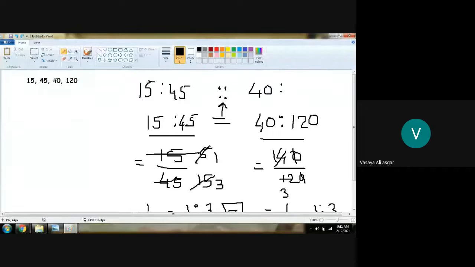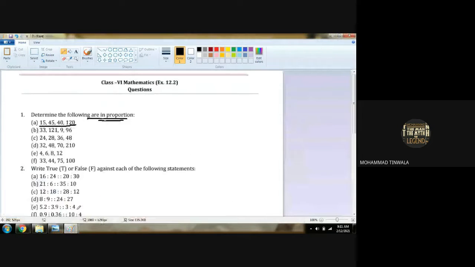Okay, coming back to the question. Question number 2 now. Who will tell me what is the middle term and extreme term in question number B? 121 and 9 is middle term, and 33 and 96 is extreme term. Very good.